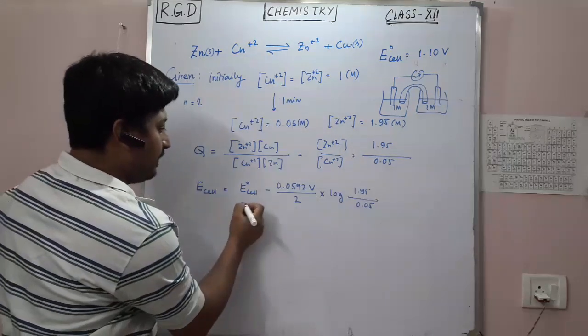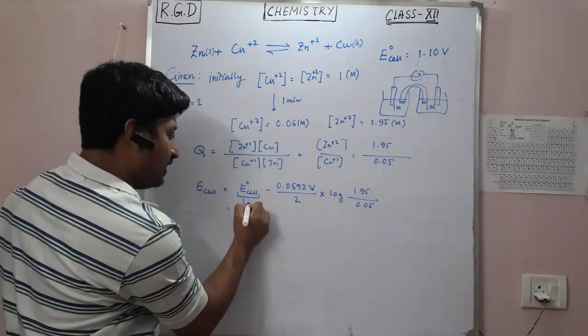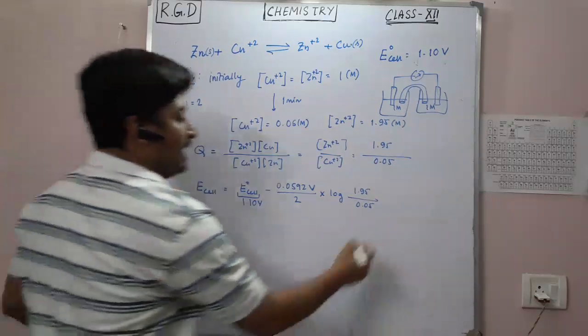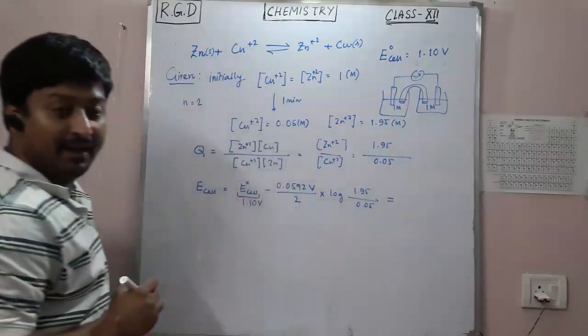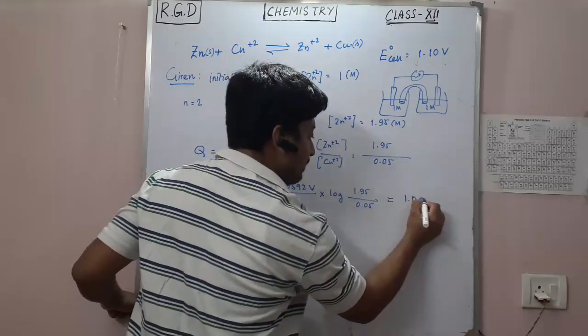Now if I put 1.10 volt for E0 of cell, the value I will get is 1.05 volt.